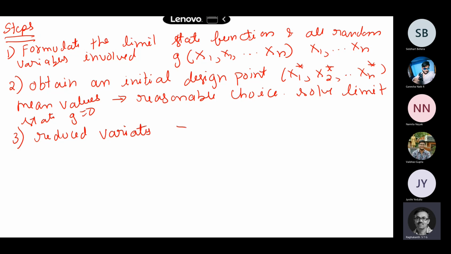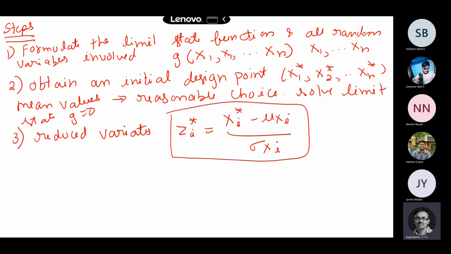So Z1, Z2 and others. So Zi star, say, will be Xi star minus mu of Xi by sigma Xi. So you find out this also. The first thing is you have to assume the design point. The best choice will be to take it same as the mean value itself. Once you know the mean value, you now find out the reduced variates also. Simply subtract its mean value and then normalize by its standard deviation.